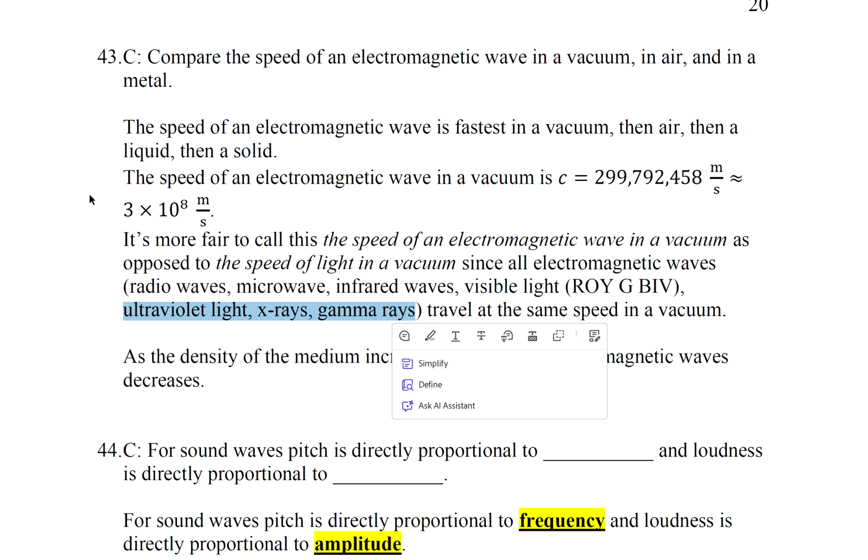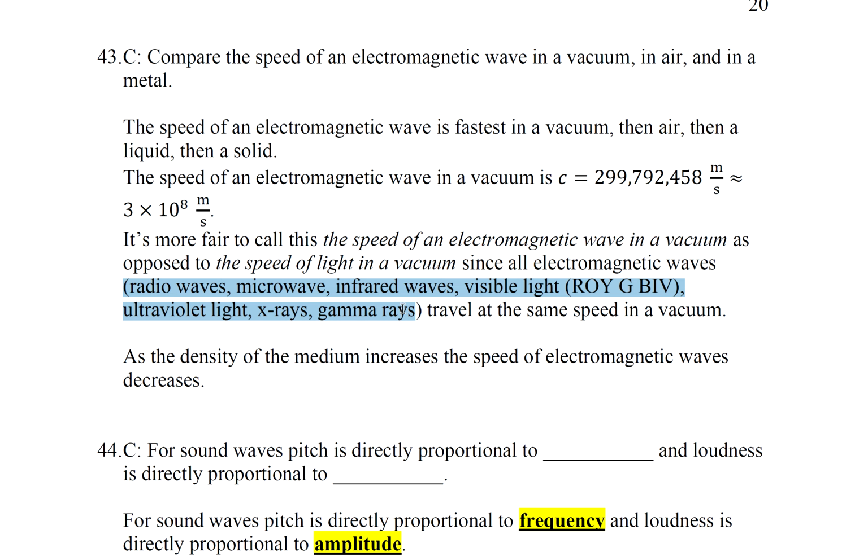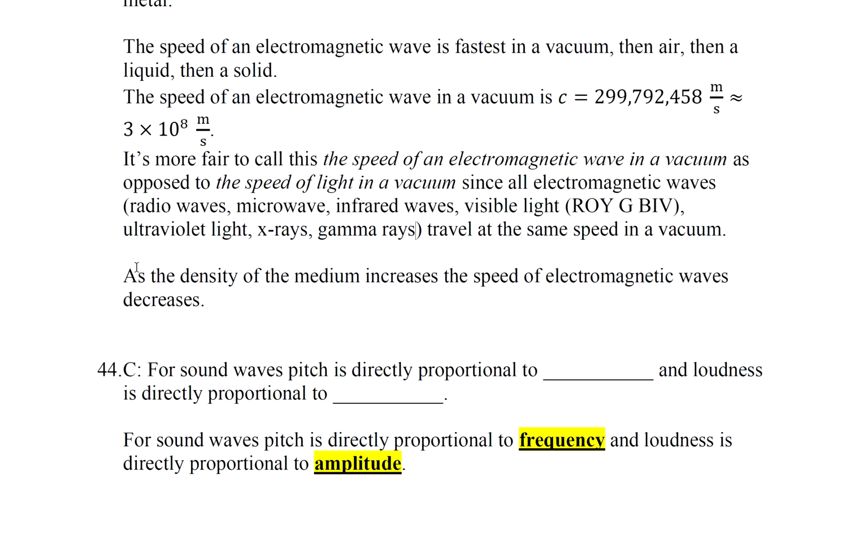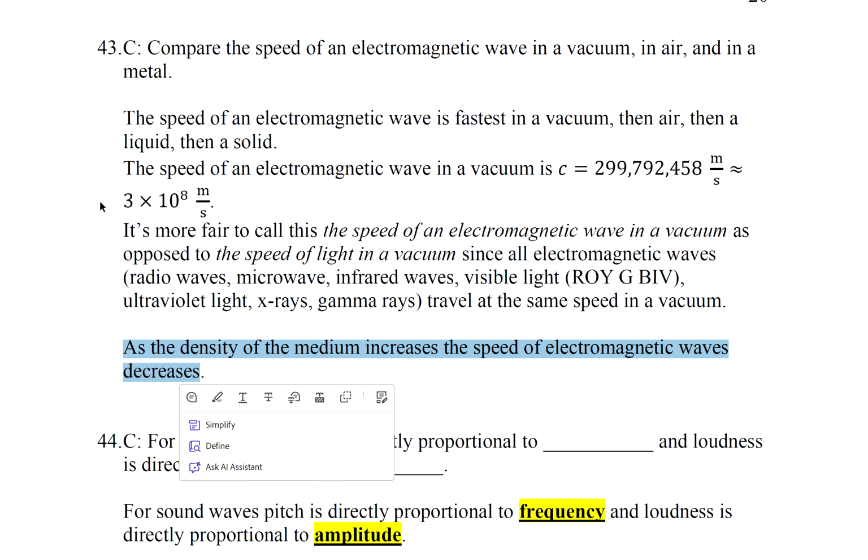same with gamma rays. So it's not fair to call it the speed of light when all of these other electromagnetic waves also travel at the speed of light in a vacuum. And as the density of the medium increases, the speed of electromagnetic waves decreases.